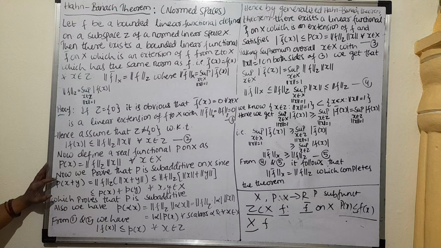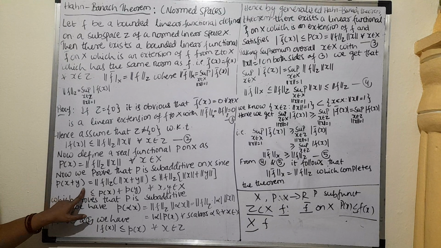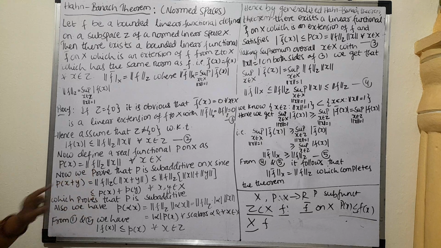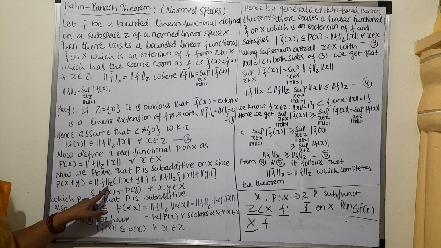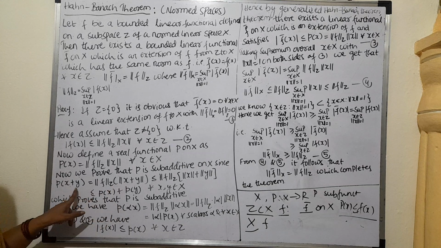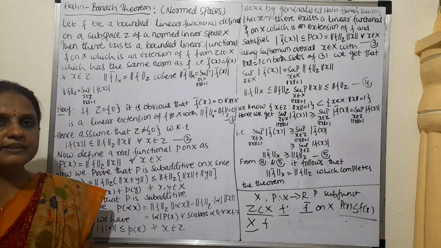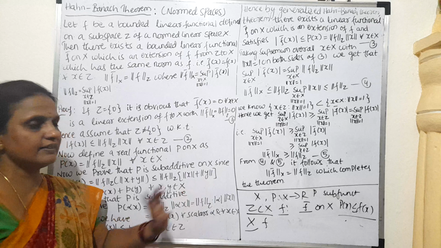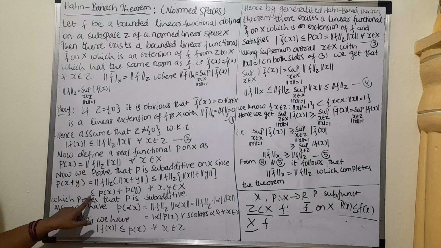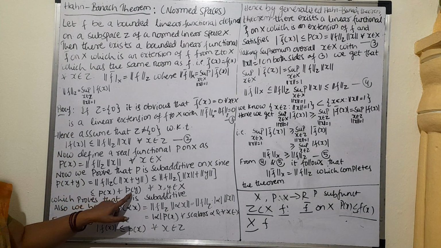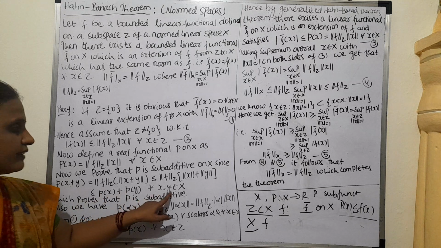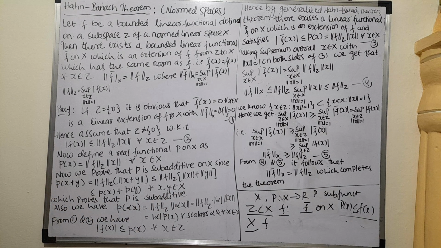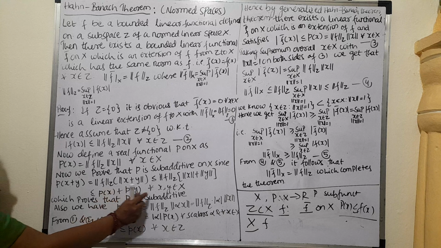Now to prove it is subadditive, we can take P of x plus y equal to, by the definition which we have assumed, we can write norm f into, in the place of x we have x plus y, so we write x plus y. The property of norm is that norm of x plus y is less than or equal to norm x plus norm y. Therefore, it will become less than or equal to P of x plus P of y for all x, y belongs to X. This proves that P is subadditive.